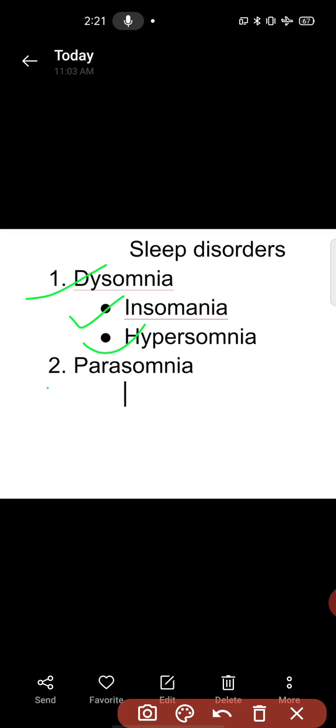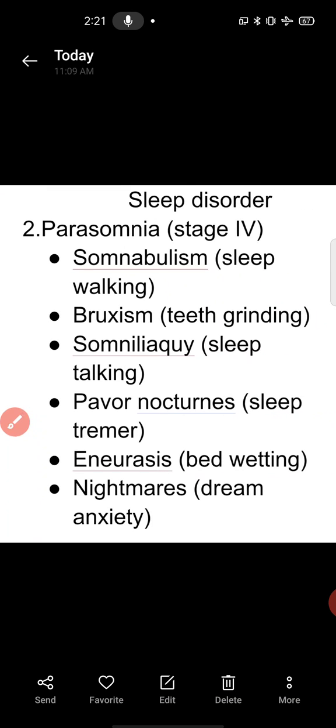Okay, and another one is parasomnia. Parasomnia means unusual behavior that occurs during sleep, that is called parasomnia. ठीक है, when you are doing something extra in your sleep rather than the sleep, that is called parasomnia. Okay, first we are discussing about the insomnia.